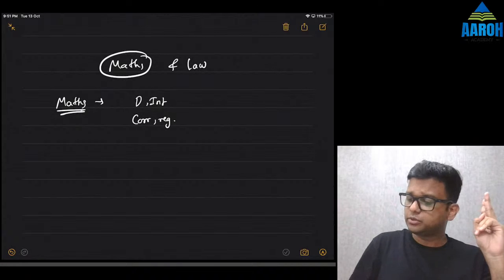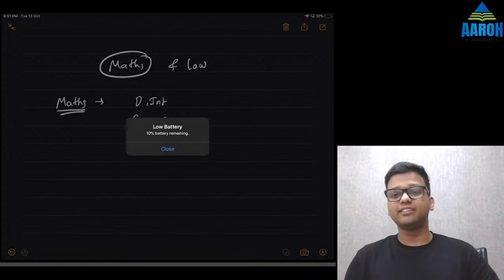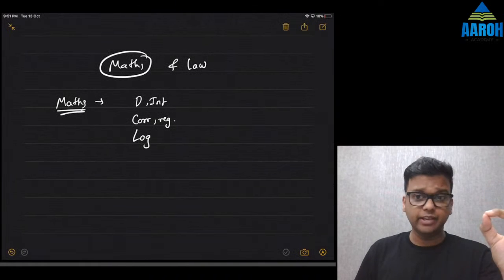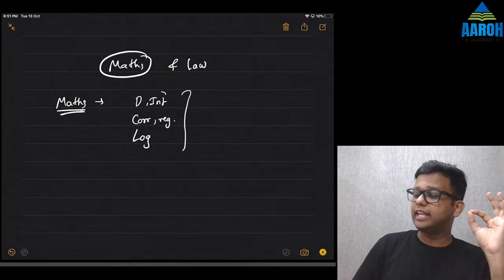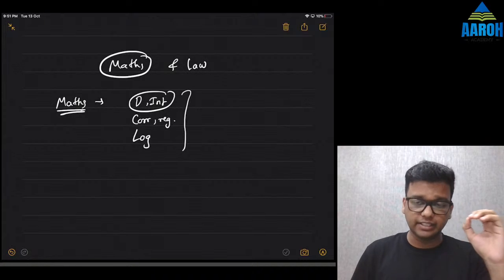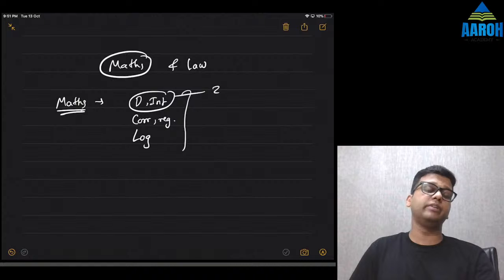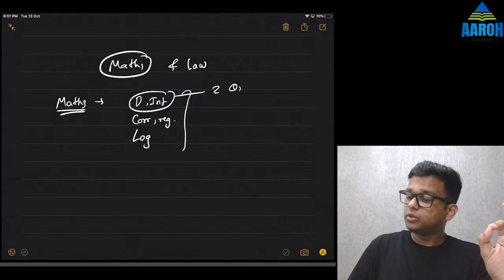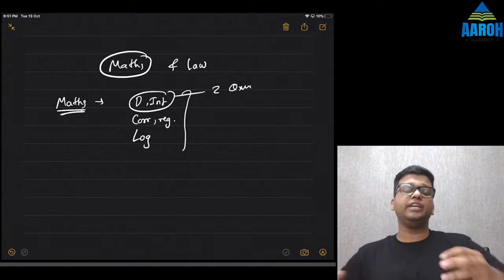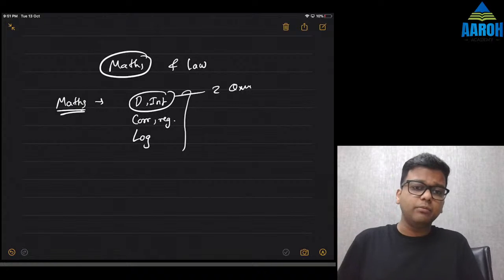Then many students leave log. Log तो मतलब पसंद ही नहीं होता है, log करना ही नहीं होता है. So many students leave log also. So now you have time, cover these chapters. Derivatives, integration, even if weightage is less, at least two questions will come in exam. So you should not lose those 2 marks. It is not that difficult. Now you have time. If you did not have time, then मैंने बोला था मत करो, छोड़ दो. But now since you have time, don't skip it.